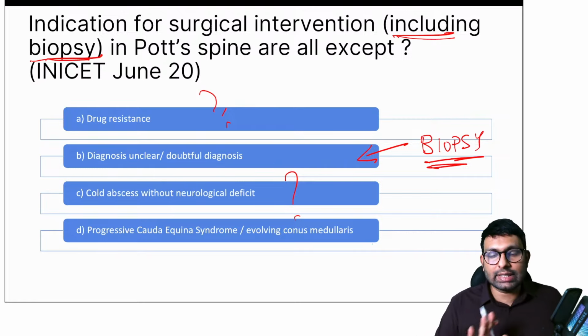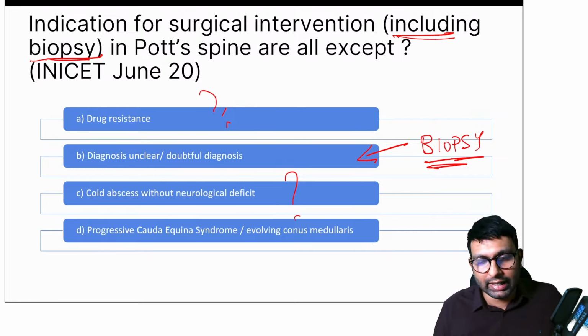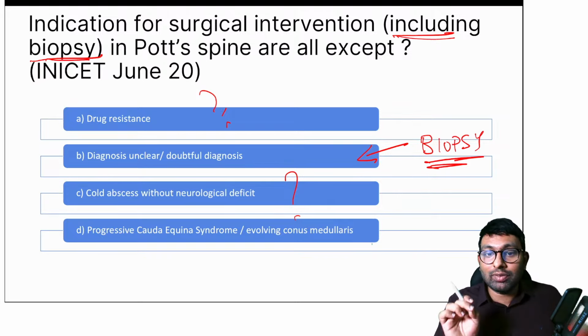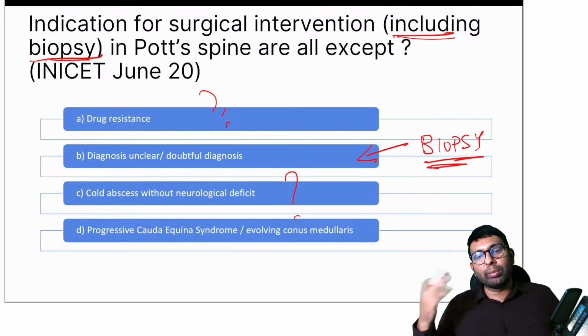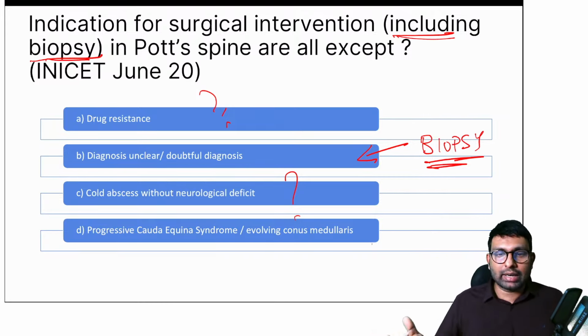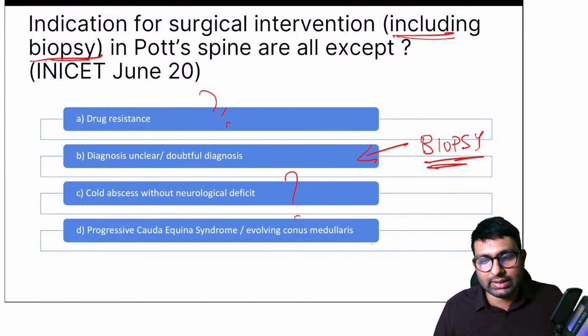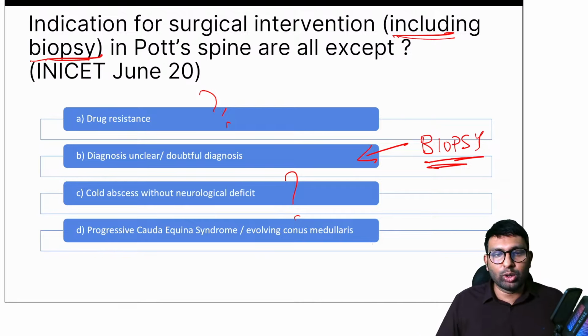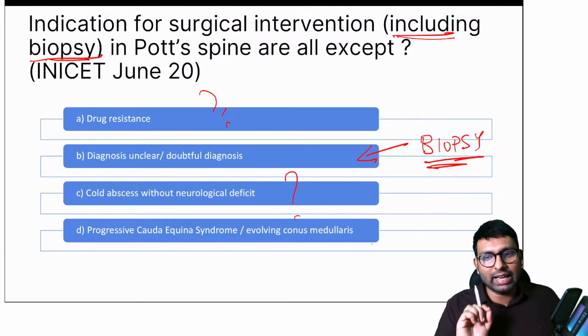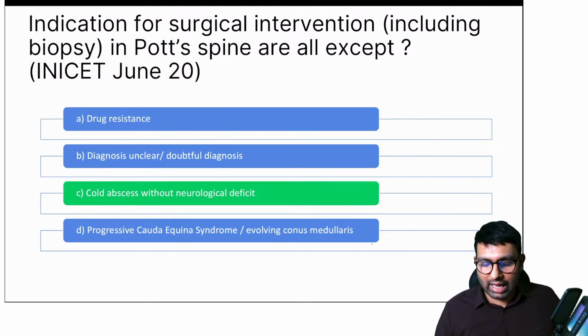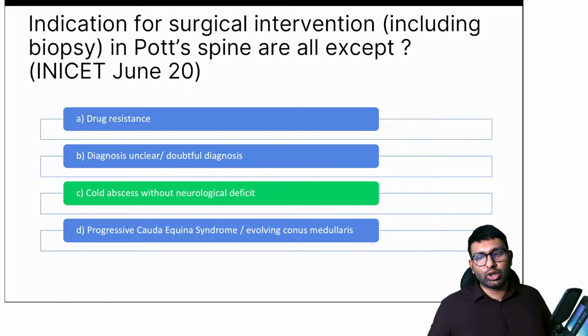Because a cold abscess is never an indication for doing decompression. Cold abscess, you can do just abscess drainage and leave it at that, but you need neurological deficits. Drug resistance, to some extent, if it is not possible, you might go for surgery as well. In our practice, we go for surgeries in drug resistance cases too, because they don't get better with ATT medications, even second line medications, and at some point we might go for surgery. But a cold abscess without neurological deficits is never an indication for surgery. So the answer here is cold abscess without neurological deficits.